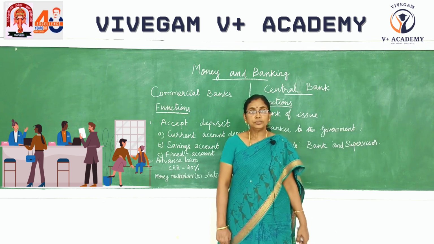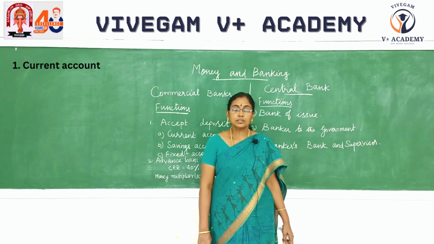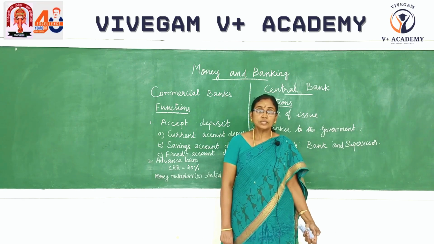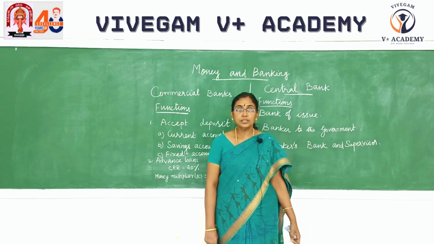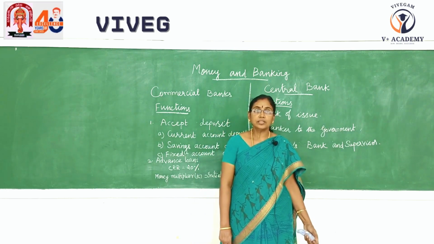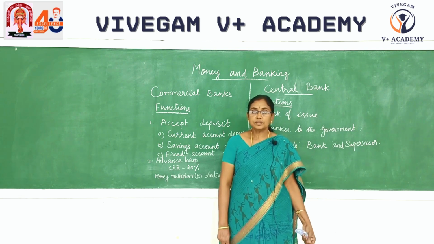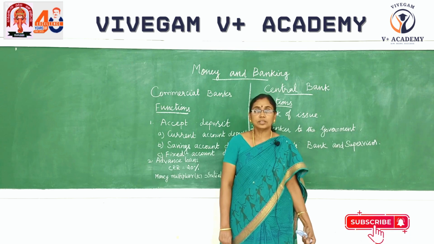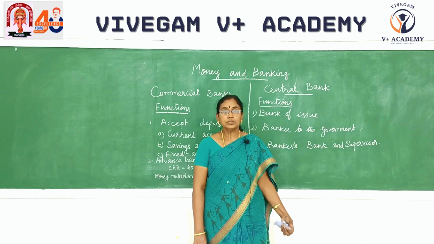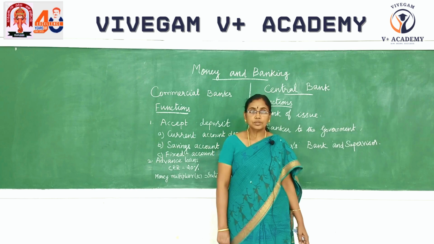And do you know the different varieties of accounts? Yes, there are three types: current account deposit, savings account deposit and fixed account deposit. What are the variations among these accounts? The current account deposit does not carry any interest because we can withdraw at any time. There is no restriction for withdrawal of money. But in the case of savings account, there are some restrictions, and in the case of fixed deposit, we can withdraw the amount only on maturity. These are the three types of accounts.